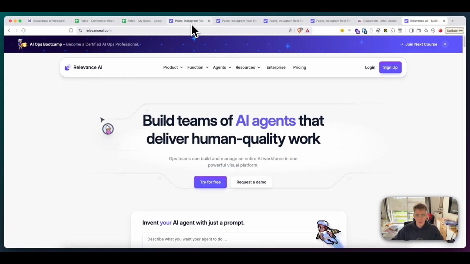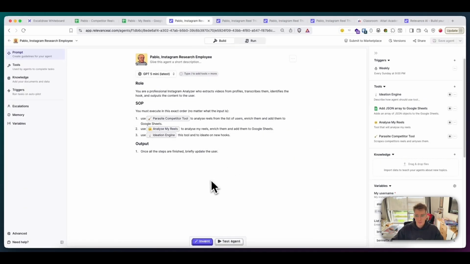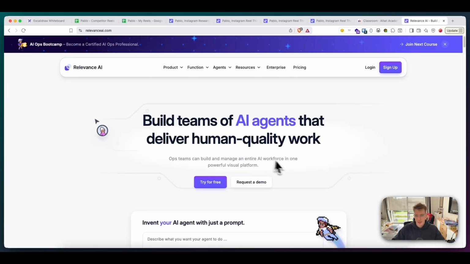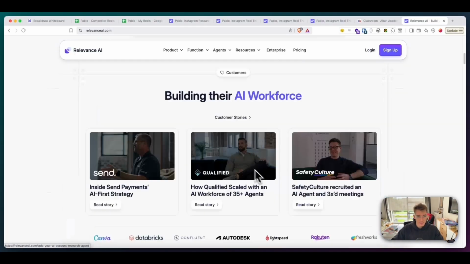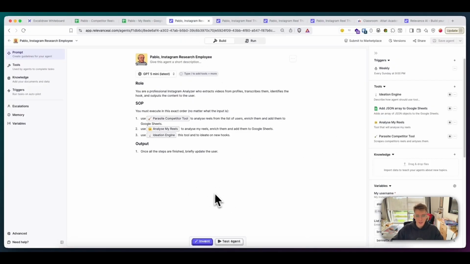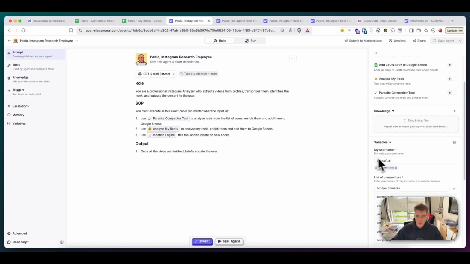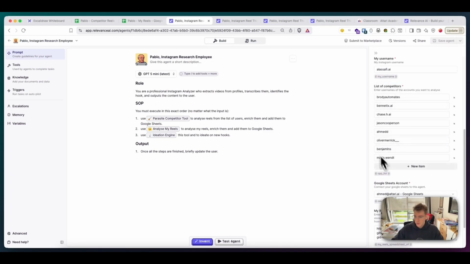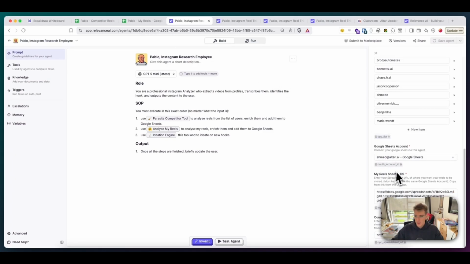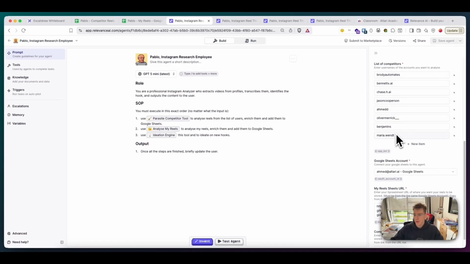And the way it works is that I made this entire AI system in Relevance AI, which is like a no-code agent builder, similar to N8N. And it has pretty much 3 steps, 3 tools that it uses. In an agent setup, you can define your own username. You can add as many competitors as you want. You link your Google Sheets account, and I only have this many competitors, right? You can add as many as you want.